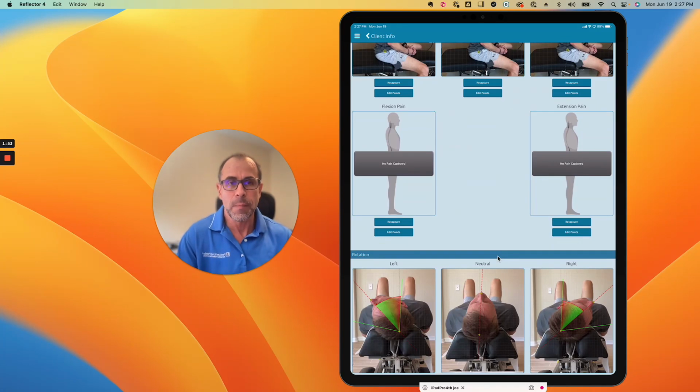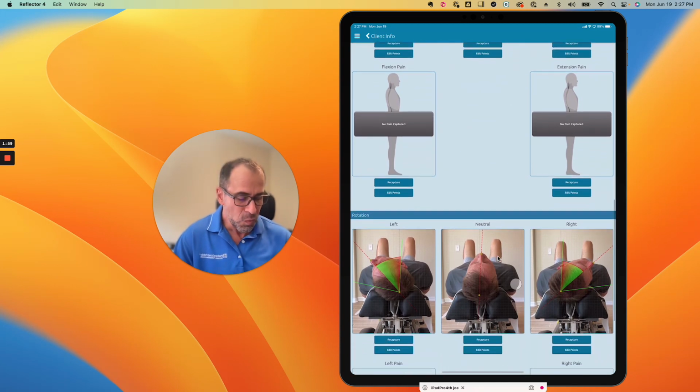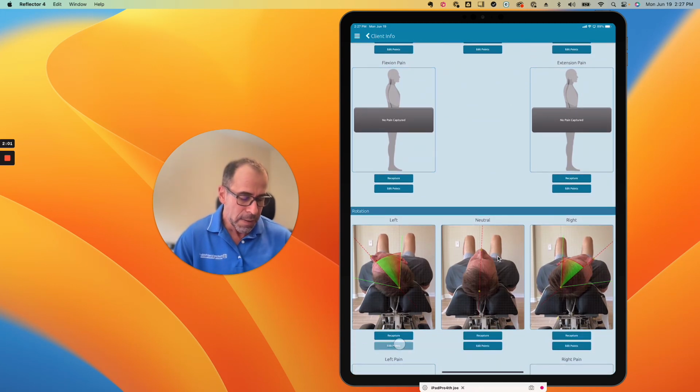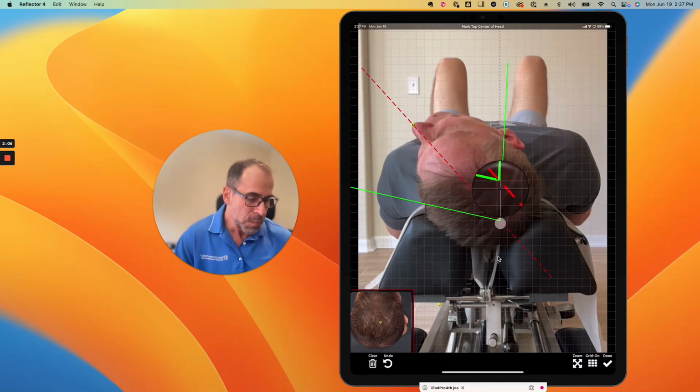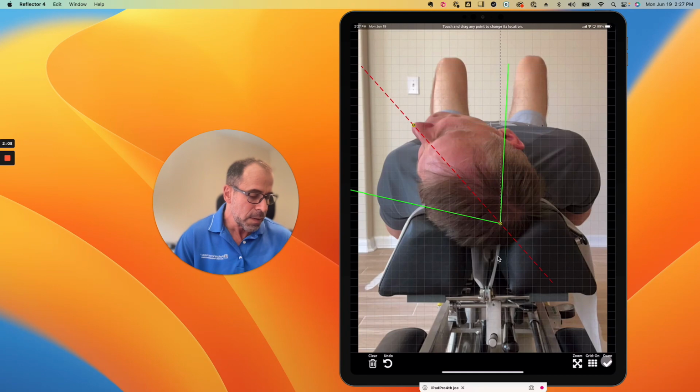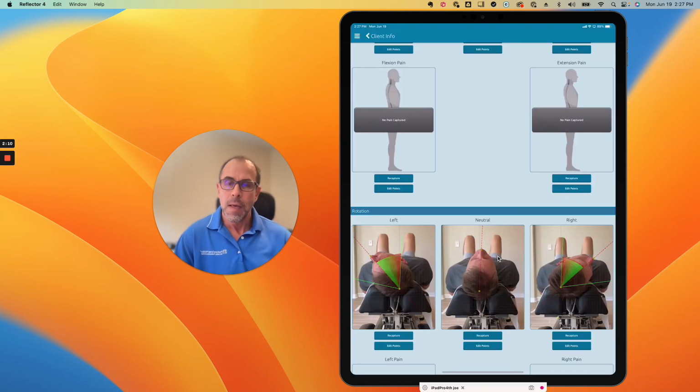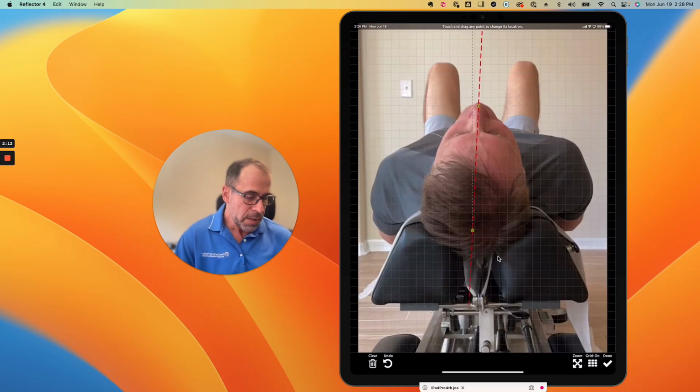So on this one in particular, we want you to double check those points as well. If I needed to move any of the points, I just scroll up and then click edit. So if I wanted to edit this one and say I needed to move the point back a little bit, I could move that and click edit and done. If I wanted to move this point here, I can move this over just a little bit to get that axial rotation a little bit better.